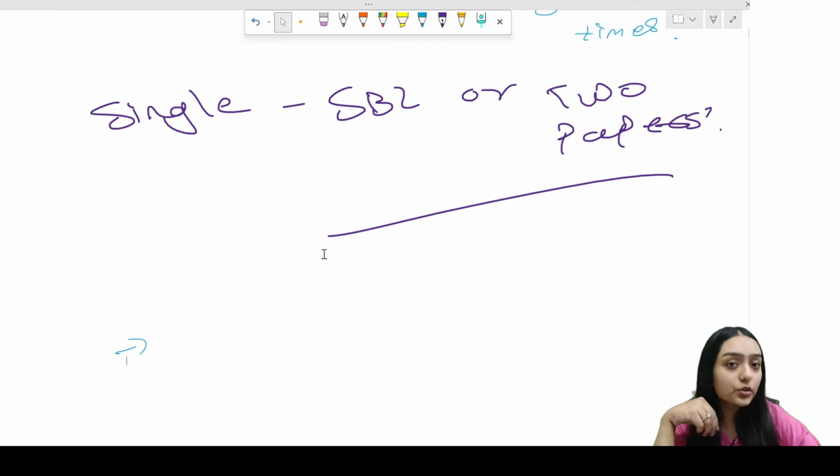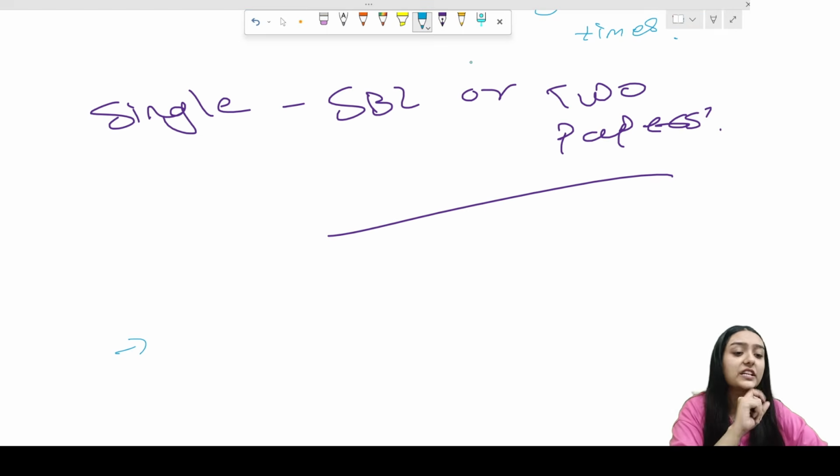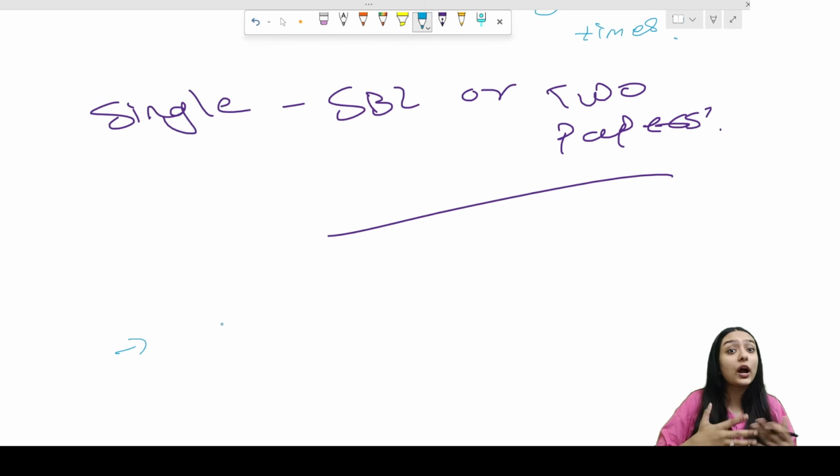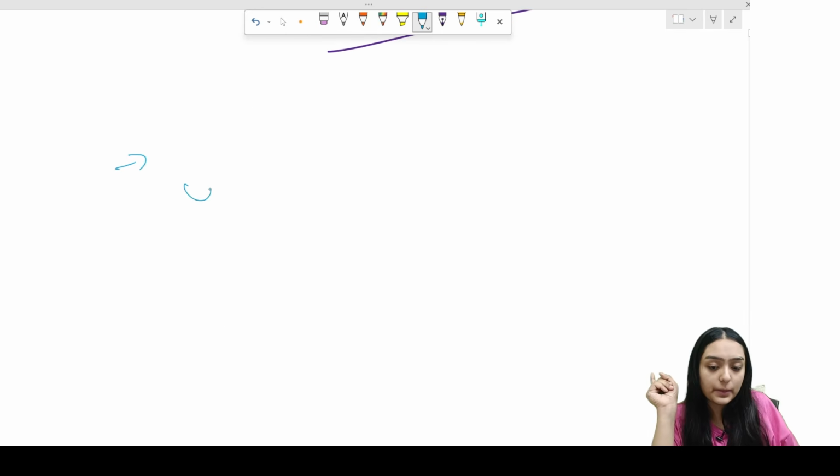Okay, now coming to the next doubt students generally have: whether you should sit for only the SBL exam or pair it up with any other paper. So one thing, if you're a working professional, go with one paper only. Initially, you might think it's easy to manage, but when it comes to exam time, you'll have a lot of pressure. Okay, that's one thing. So working professionals, one paper. That's it.